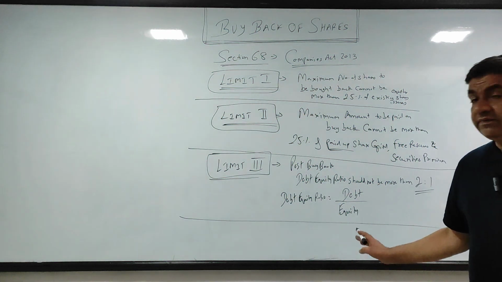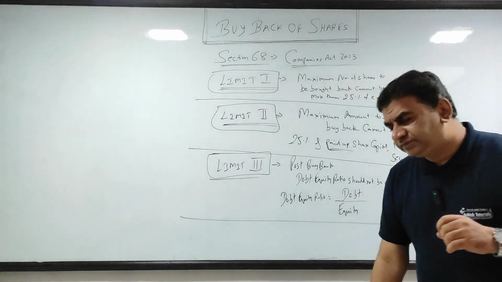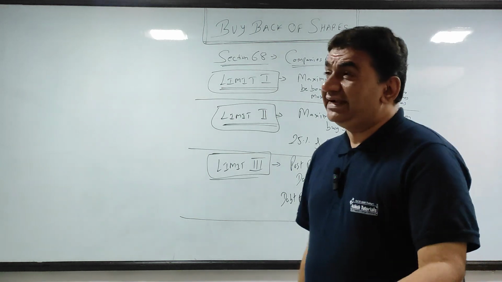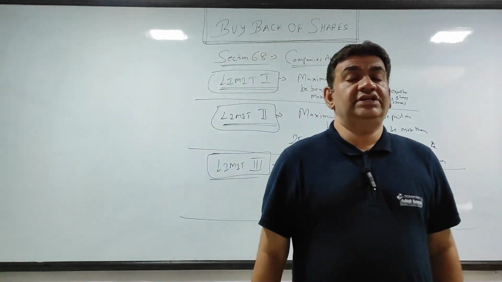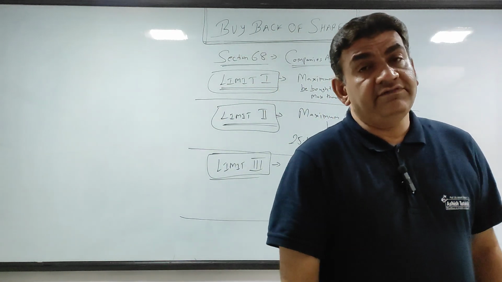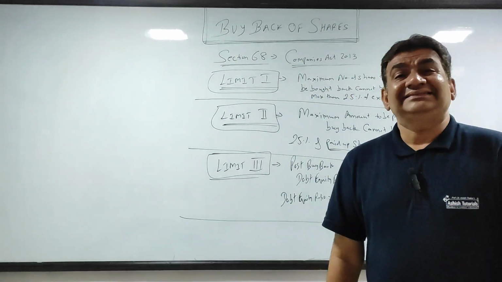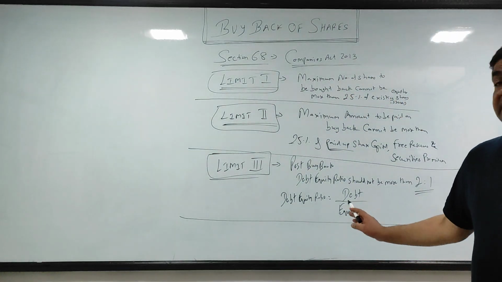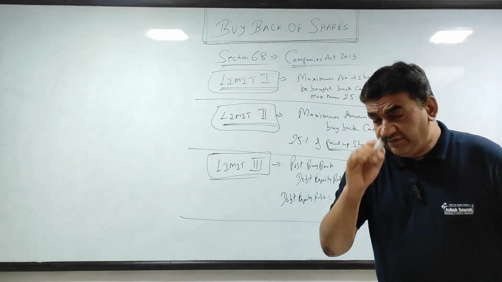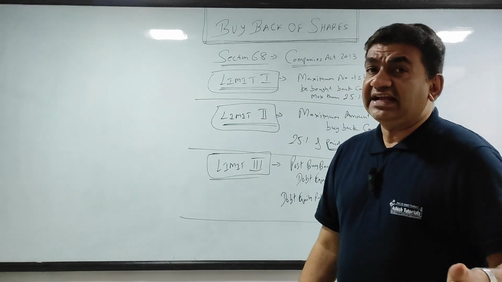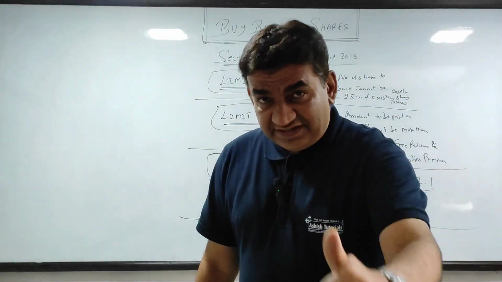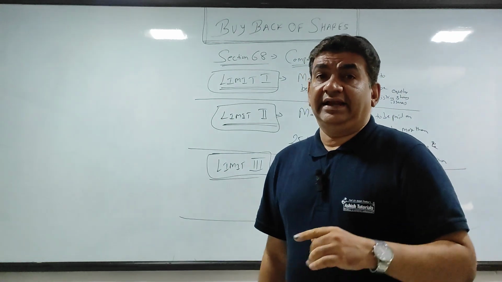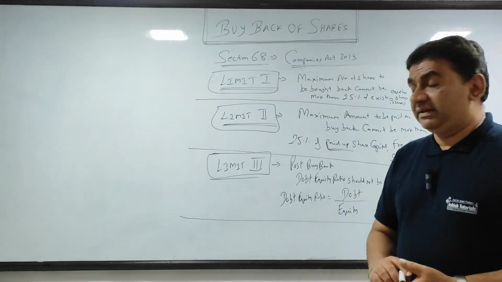Okay? And equity. Now, those who are with me in S5, I have repeatedly explained. Again, I am mentioning for benefit of all. Even though the word is equity, that doesn't mean it will include only equity share capital. Equity will include equity share capital, preference share capital, and free reserves and security premium.